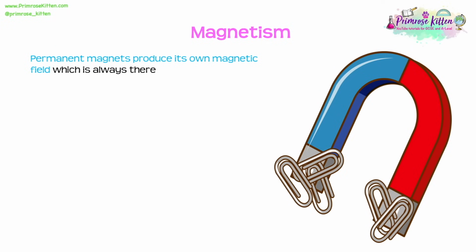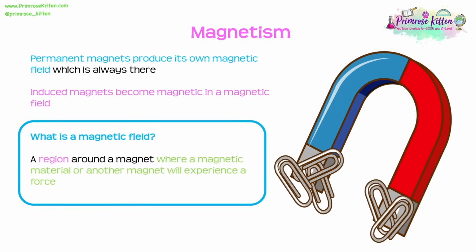Permanent magnets produce their own magnetic field, which will always be there. Induced magnets, however, become magnetic in a magnetic field. Well, what is a magnetic field that we're talking about? Because we're going to use this concept a lot in this topic. A magnetic field is a region around a magnet where a magnetic material or another magnet will experience a force.